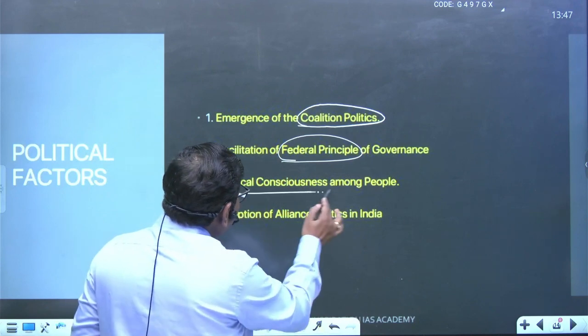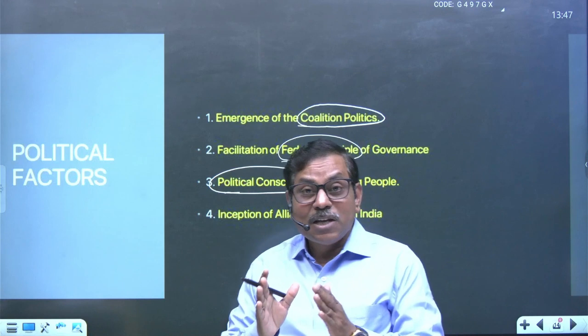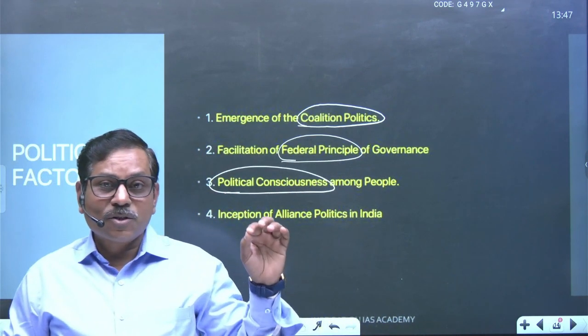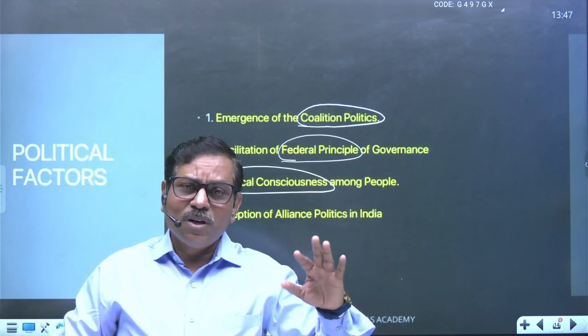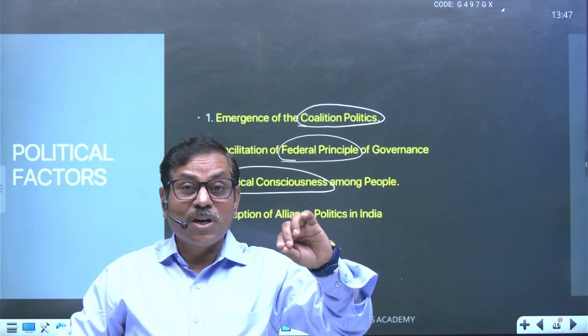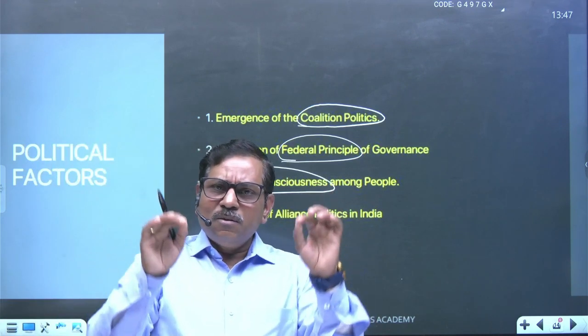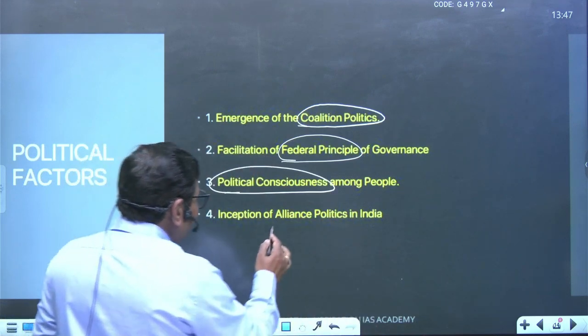Third important, political consciousness among people also. So much civil society activism has taken place against the use of Article 356 of the Constitution. In rarest of the rare conditions, it is okay, but if every time you misuse Article 356, that would become a part of revolt and protest by the people. Many people protested, as we interpreted.